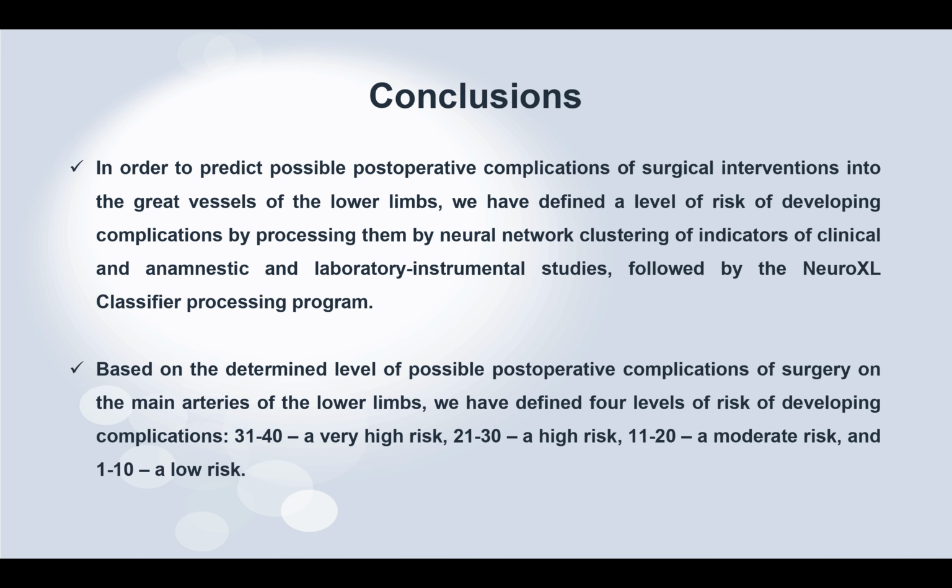In order to predict possible postoperative complication of the surgical intervention into great vessels of the lower limbs, we have defined a level of risk of developing complication by processing by neural network clustering the indicators of clinical anamnesis and laboratory instrumental studies, followed by the neural Excel classifier processing program. And based on the terminal level of possible postoperative complication of the main arteries, we have defined 4 levels of risk of developing complication: 31 to 40 as very high, 21 to 30 high, 11 to 20 moderate, and 1 to 10 a low risk.